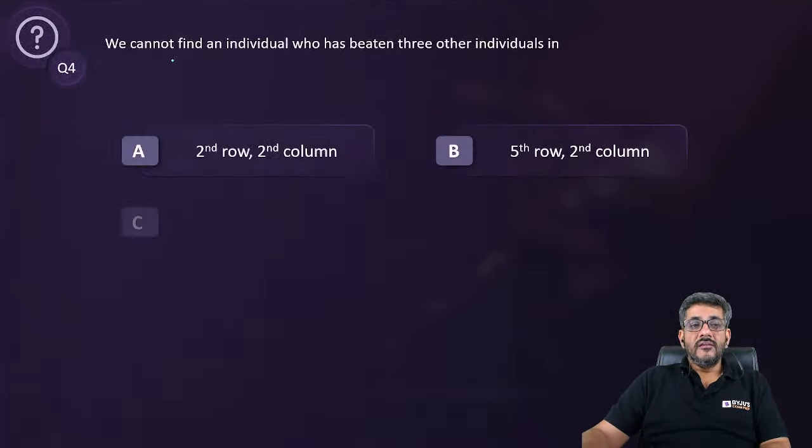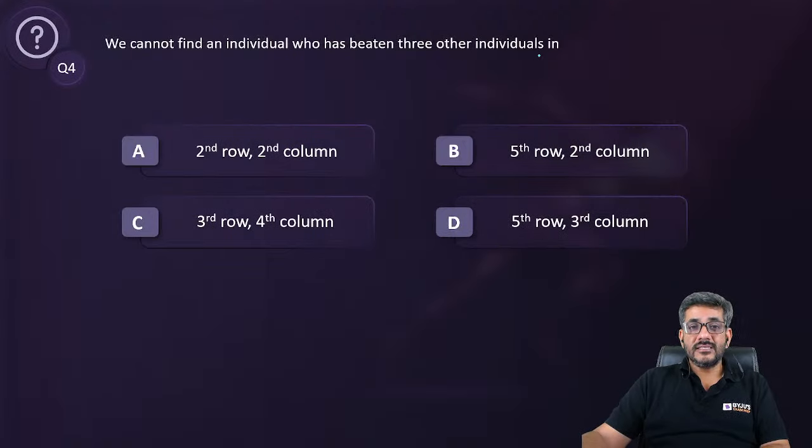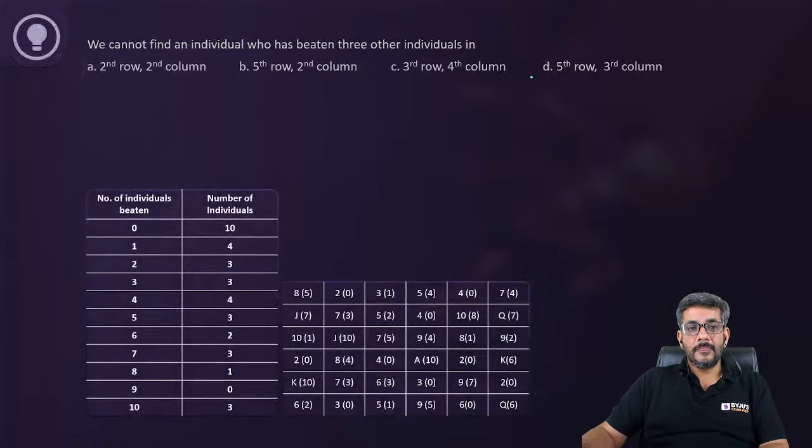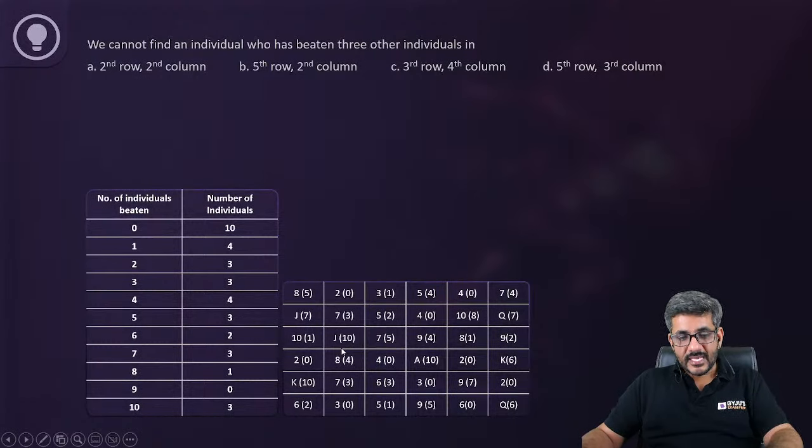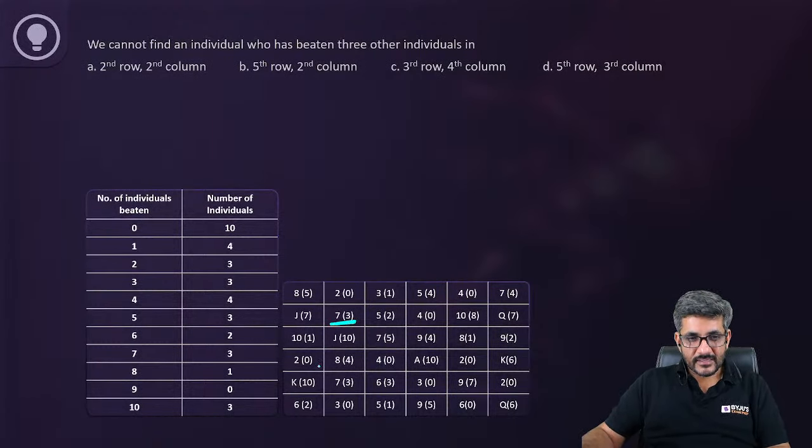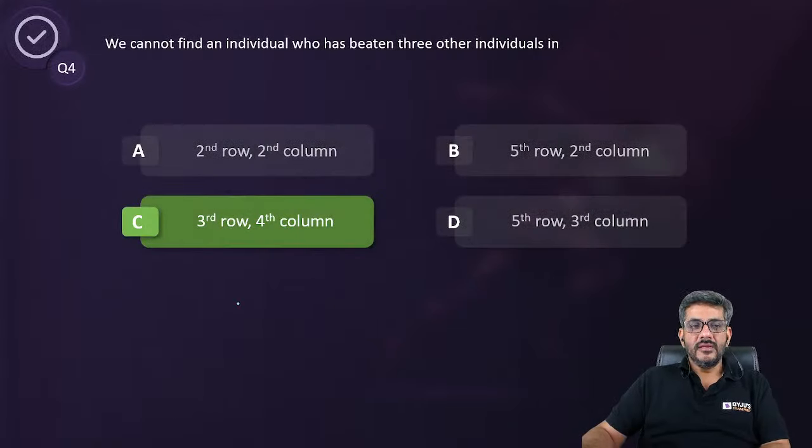And the last question: we cannot find an individual who has beaten 3 other individuals in. Who all have beaten 3, let's check once. Here is one who has beaten 3. Who else has beaten 3? Here is another one. So we have only 3 people who have beaten 3 of them. Second row, second column, yes we have 1. 5th row, second column, yes we have 1. 3rd row, 4th column, no we don't have one there. So this is where we don't have that person. 5th row, 3rd column also has one. C option is the right answer for this.